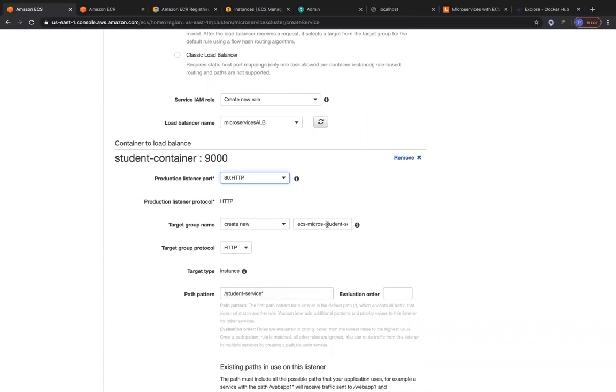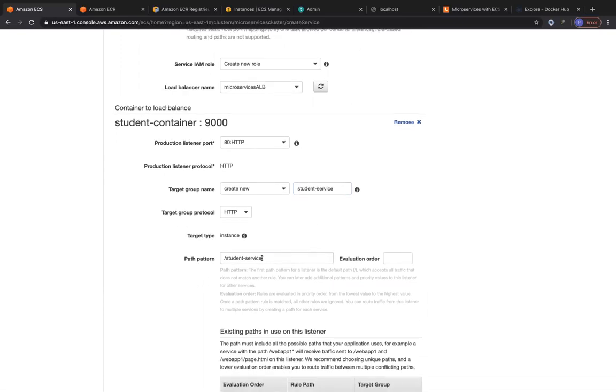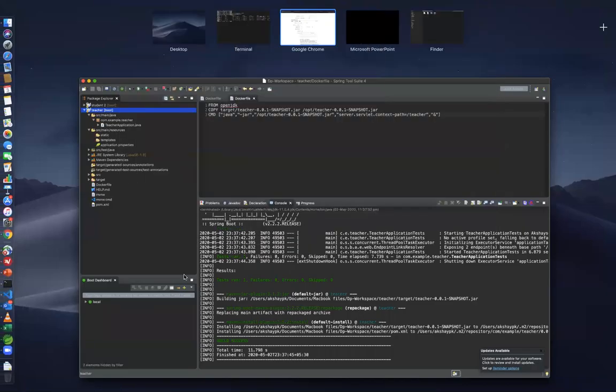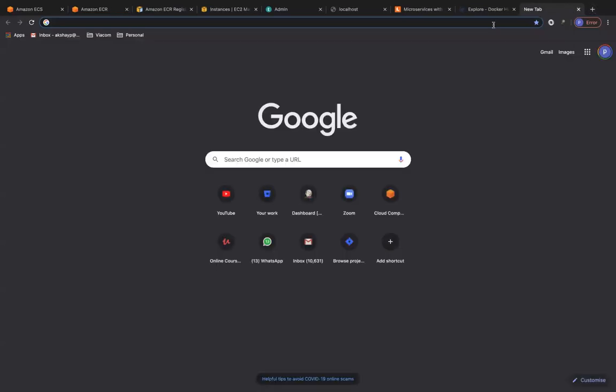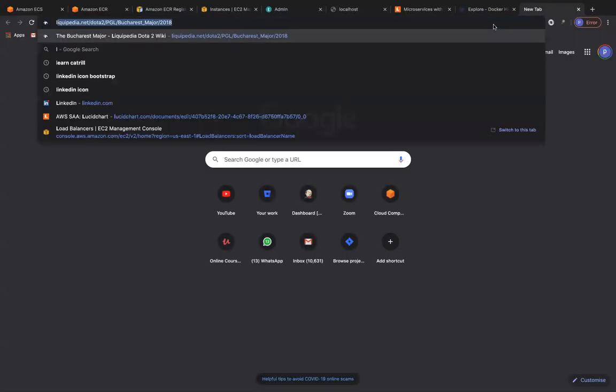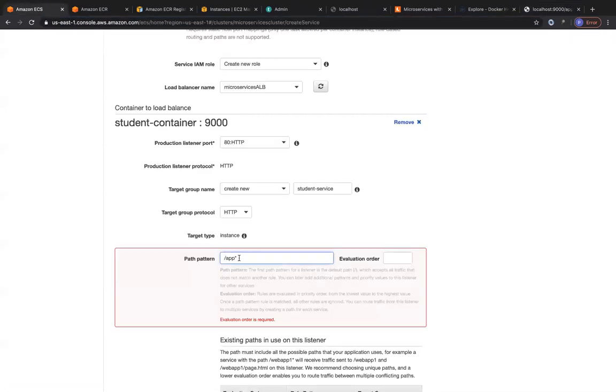And then for the target group, which we are going to create from here, I'm just going to call it the student service target group. And the path pattern is going to be /app and star, because the student service has the context path of /app. This is something you have to remember, because when I showed you, since my containers are still running, you can see it's 9000 /app/student. So that's how your context path is there, and that's the same context path that you have to give over here.